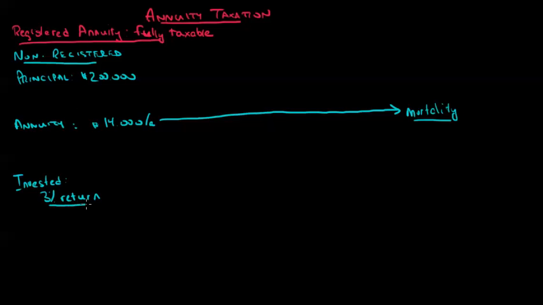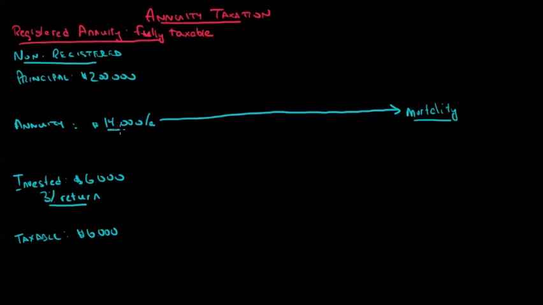You won't normally see this. This is not a very transparent figure. Insurance companies will just tell you how much tax consequence you're going to have. But at 3%, my $200,000 will generate $6,000. So I've got $200,000 invested, $6,000 of interest income, and of course, as we've seen previously, if I have interest income, that is taxable. So I would have also $6,000 of taxable income in that year that would just get added to my income for the year.